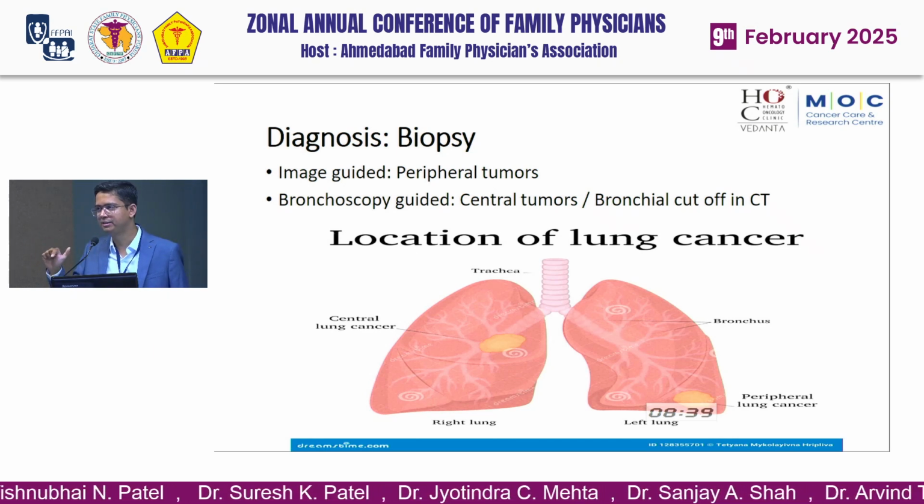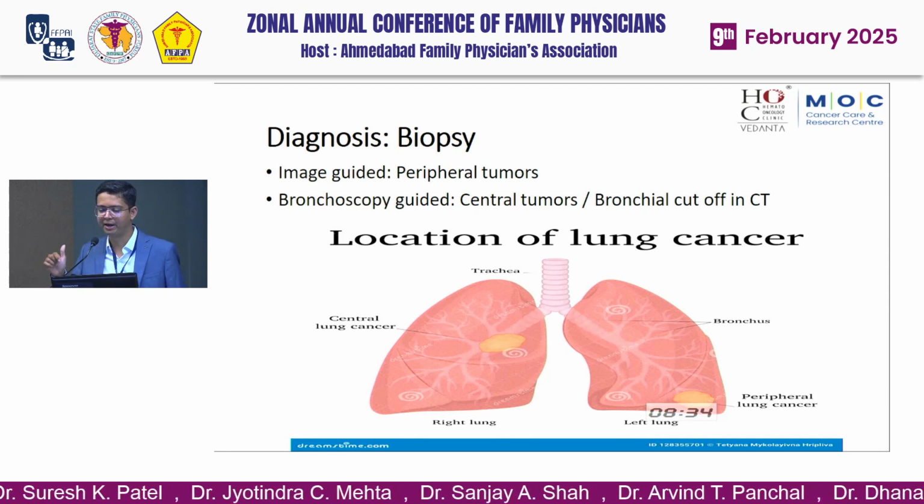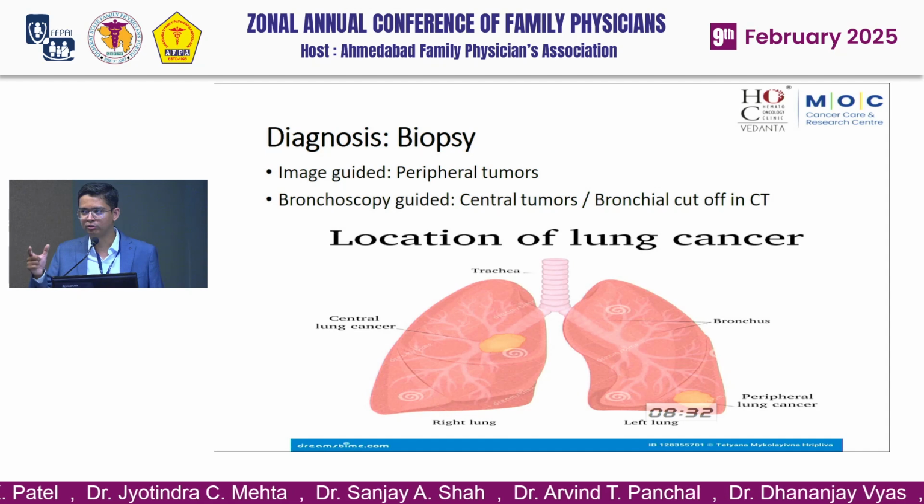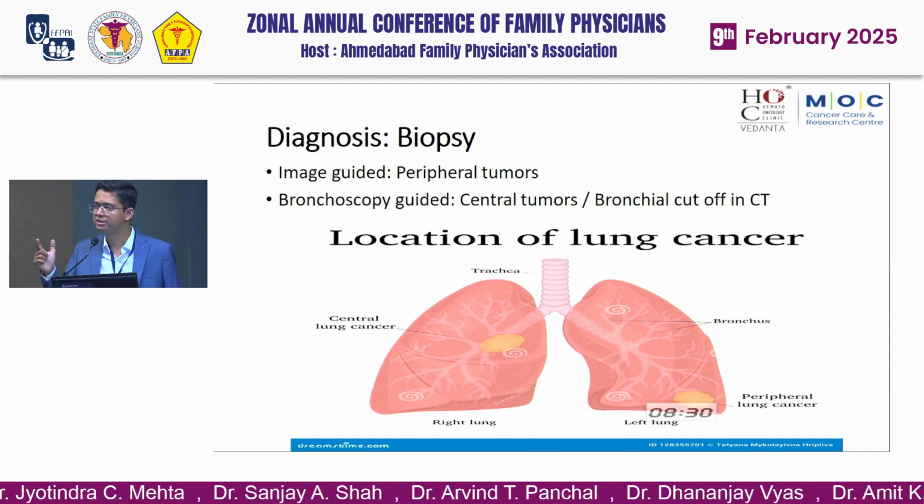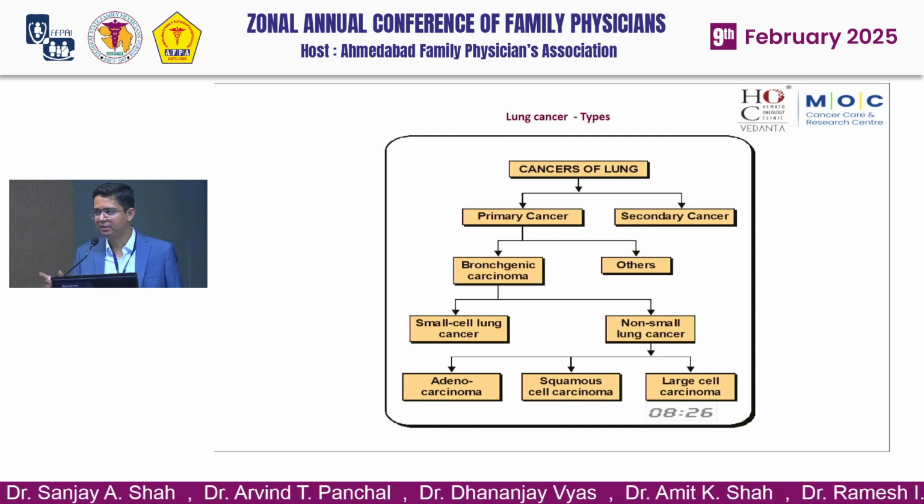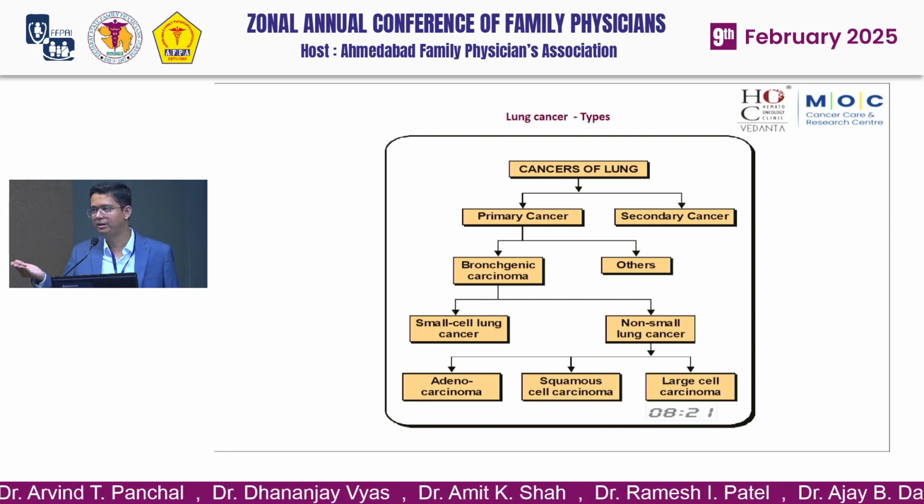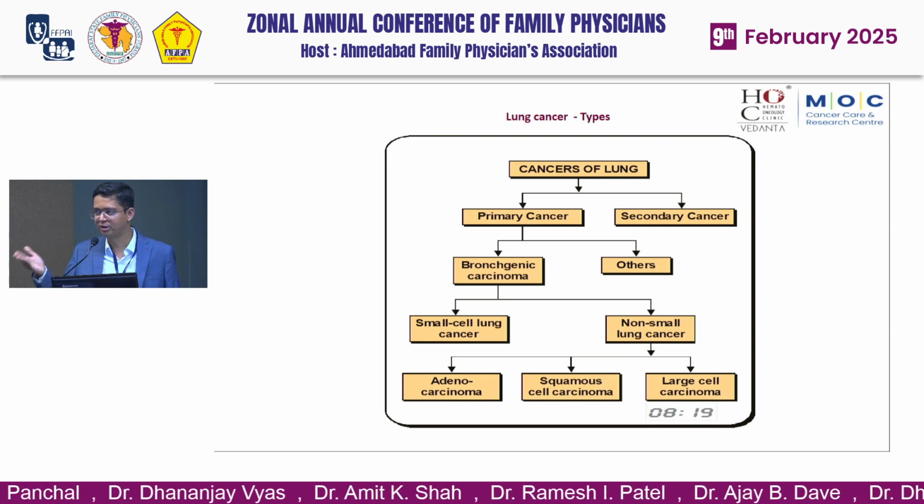If the location is in the central part involving the hilum, you should do bronchoscopy guided biopsy. And if the location is on the peripheral side of the lung, you should do CT guided or image guided biopsy. So based on biopsy, the lung cancer has been divided into two parts, the primary lung tumors or secondary due to metastasis. We will focus on primary lung tumors.